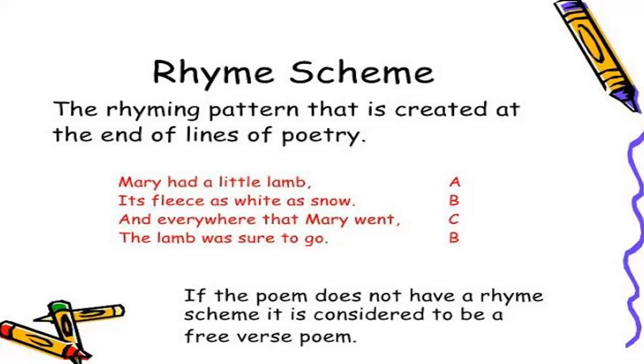For example, Humpty Dumpty sat on a wall, Humpty Dumpty had a great fall. Now see how the last words rhyme together, wall and fall. Mary had a little lamb, its fleece was white as snow, and everywhere that Mary went, the lamb was sure to go. Snow and go, how they rhyme with each other. So, rhyme also gives a musical quality to the poem.